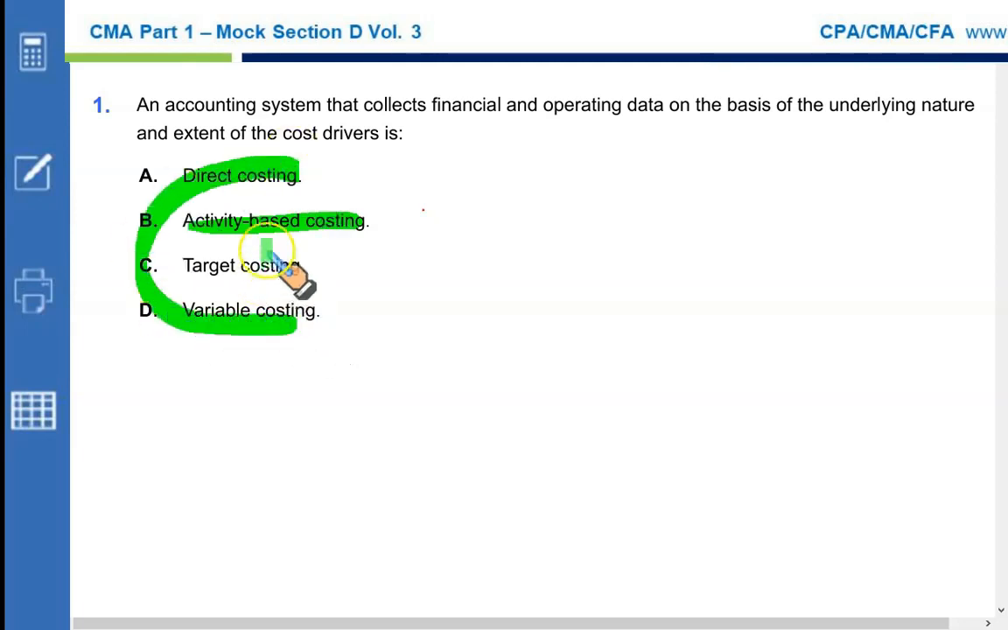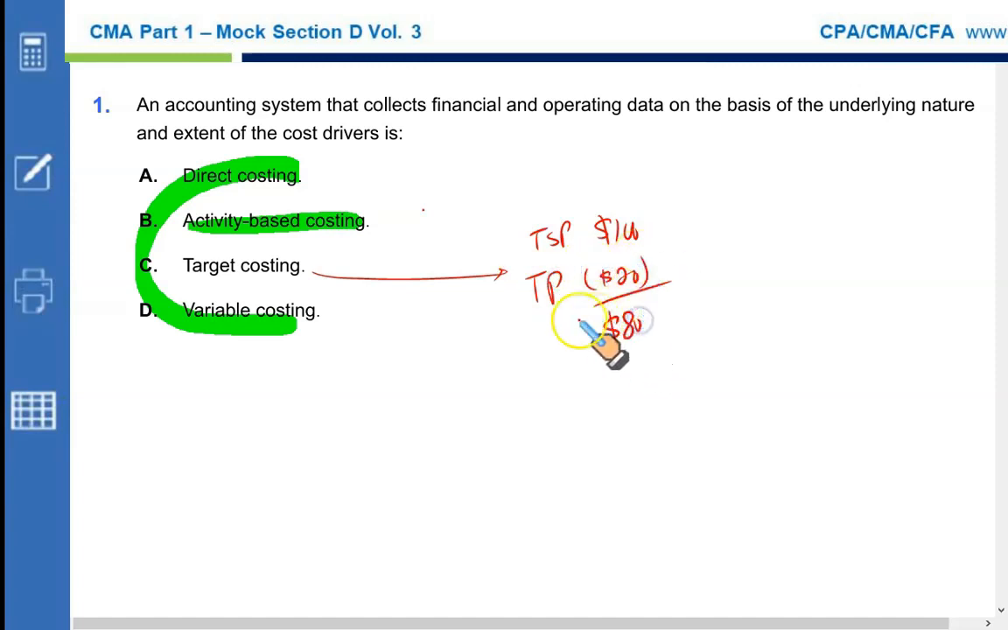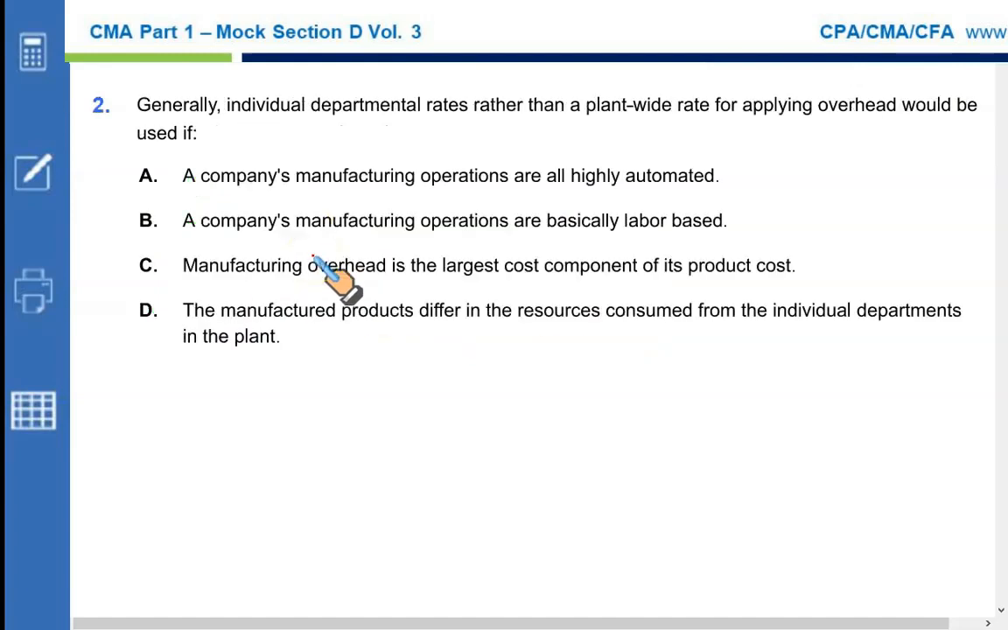Whereas target costing is the cost that we would like to achieve. Let's say I want to sell a product for $100. That's my target selling price. I want to earn 20% of my selling price as my profit. That's my target profit. So that means I should be able to manufacture the product within $80. This is called target cost. So we got our answer. B is the right option.